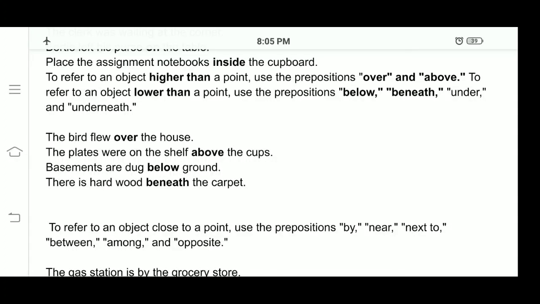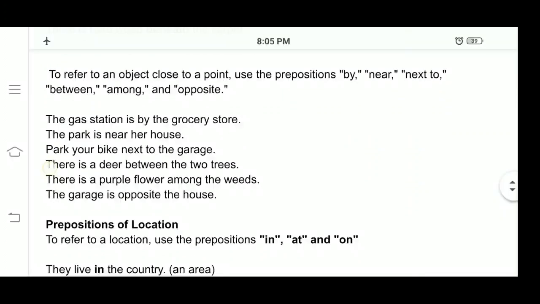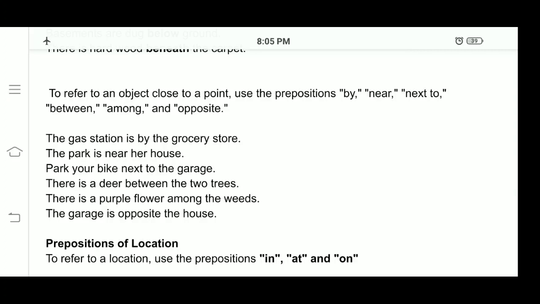Okay. The bird flew over the house. The plates were on the shelf above the cups. Basements are dug below the ground. There is hardwood beneath the carpet. So, beneath: in Western culture, houses are built using hardwood. So, there is hardwood beneath the carpet. Do you understand? Okay.